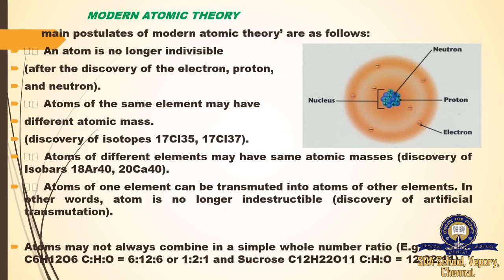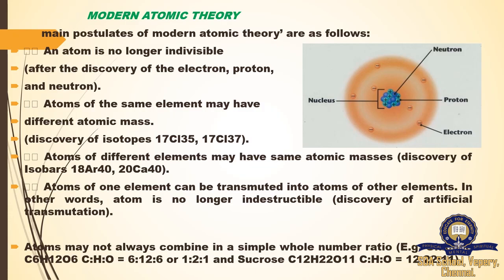Atoms of the same element may have different atomic mass. Yes, for the same element, it depends upon the number of protons and the number of neutrons. The mass means nothing but the weight, which has been different. Here they gave an example, the isotopes of chlorine. For chlorine the atomic number is the same, but the mass number of one is 35 and another is 37. So based on the mass we have different isotopes of atoms.